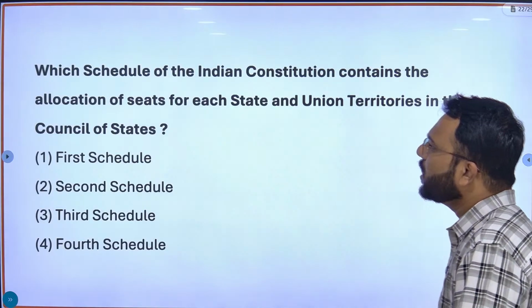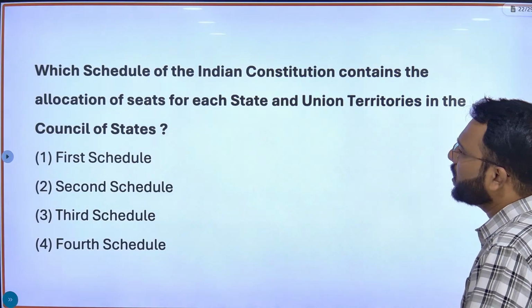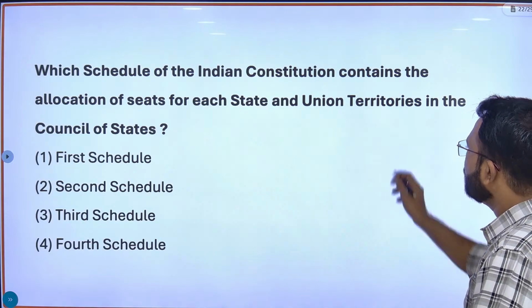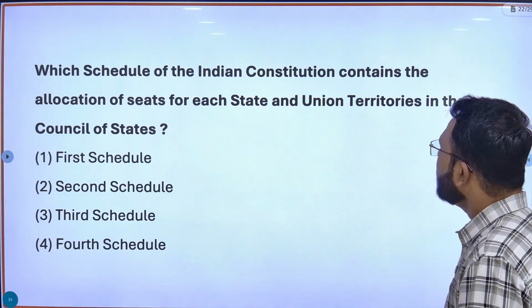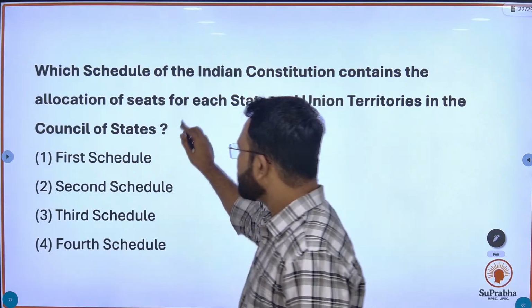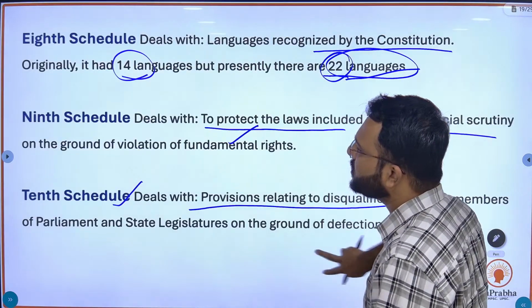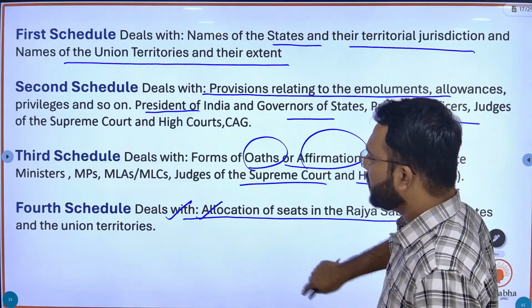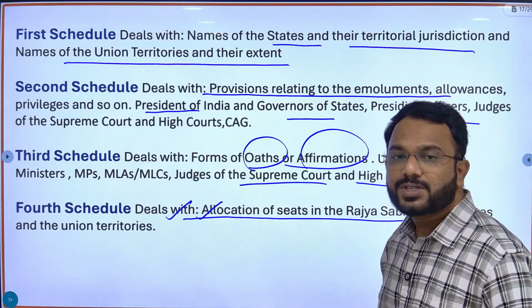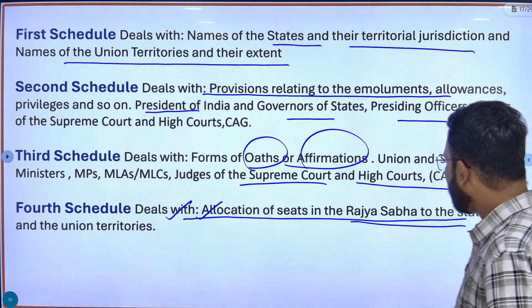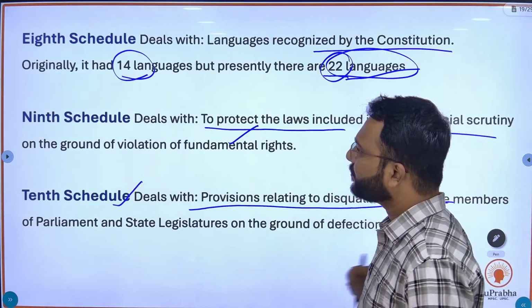The second question is, which schedule of the Indian Constitution contains the allocation of seats for each state and union territory in the Council of States, that is Rajya Sabha? Here you can see, yes, the 4th schedule deals with the allocation of seats in the Rajya Sabha to the states.